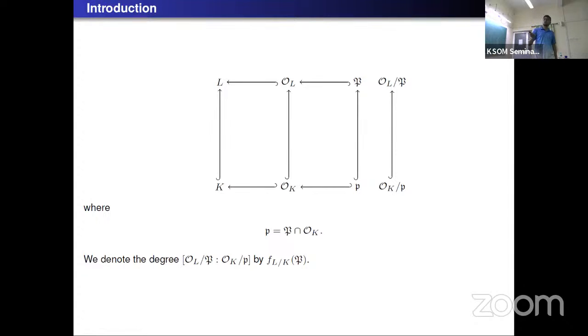So O_L is the ring of integers of the number field L, and O_K is the ring of integers of K. P is the prime ideal of O_L, and p is the prime ideal of O_K. With this relation, p is equal to P intersection O_K. Then O_L/P is a field, and O_K/p is also a field. One can check that O_L/P is a finite dimensional vector space over O_K/p. The degree of this field over that field is called the relative residual degree of P for the extension L over K. We denote it by f_{L/K}(P).